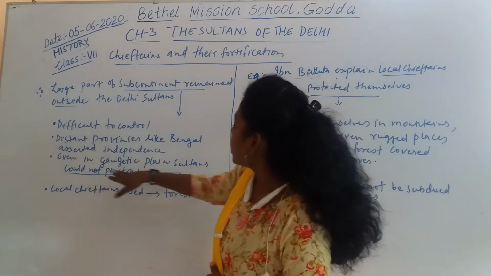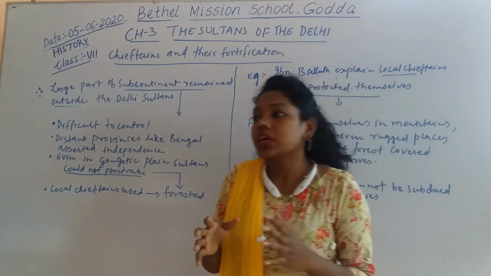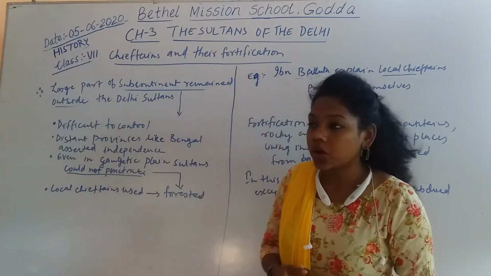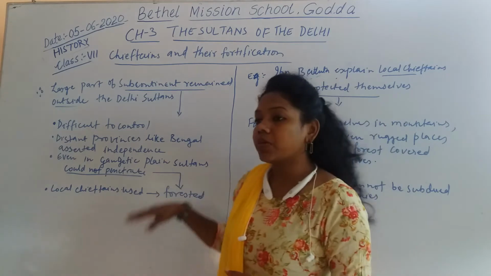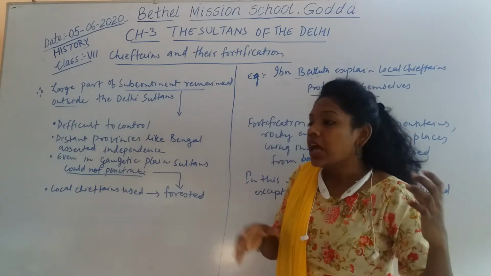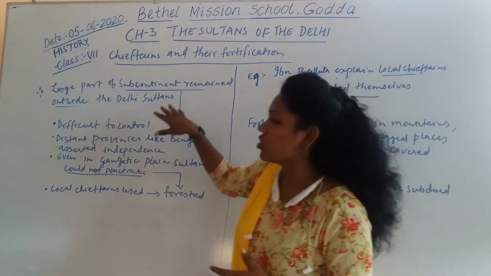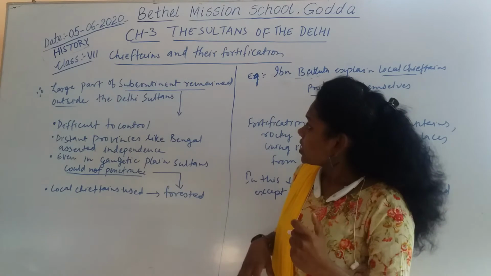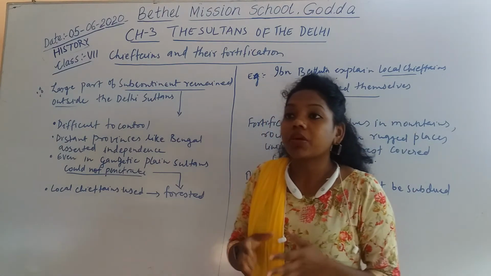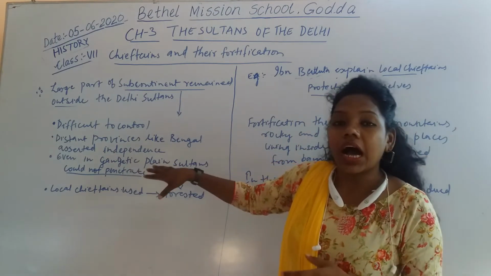Another is that even in the Gangetic plains, the Sultan could not penetrate. During the olden days there was so much thick forest. For example, in the Gangetic plain, that means Ganga, Yamuna, there were various rivers, and there was so much thick forest. Due to that, what happened? These chieftains, the higher elites or the landowners, the Samantas, sometimes used to hide in the forest.